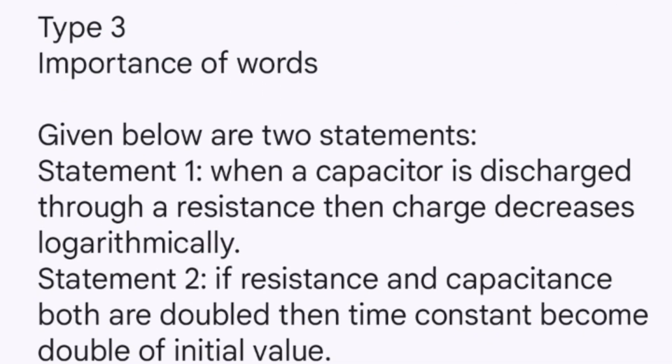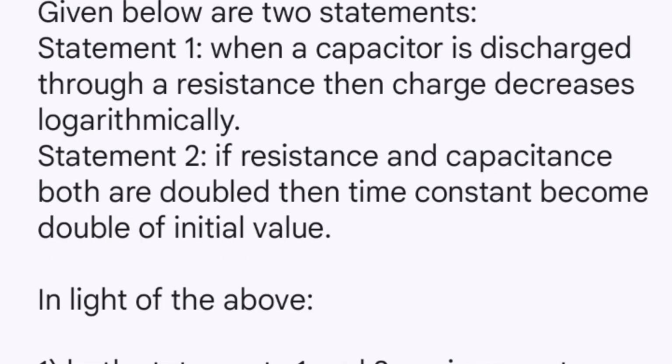Coming to type 3, which is importance of words. Here we have 2 examples. The first example is a question from physics which says, given below are 2 statements. Statement 1: when a capacitor is discharged through a resistance, then charge decreases logarithmically. Statement 2: if resistance and capacitance both are doubled, then the time constant becomes double the initial value. Statement 2 is incorrect. Coming to statement 1, which confused me in the test: when a capacitor is discharged through a resistance, then charge decreases logarithmically.